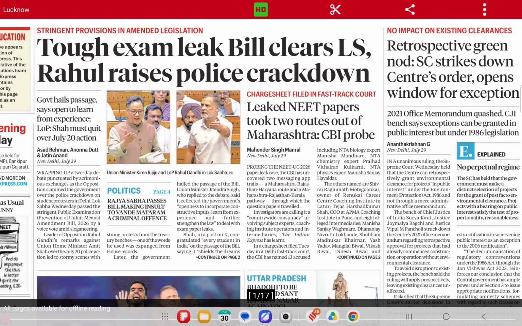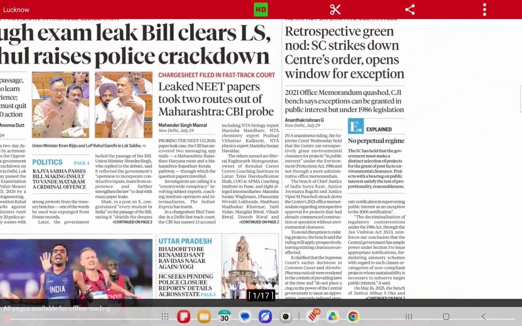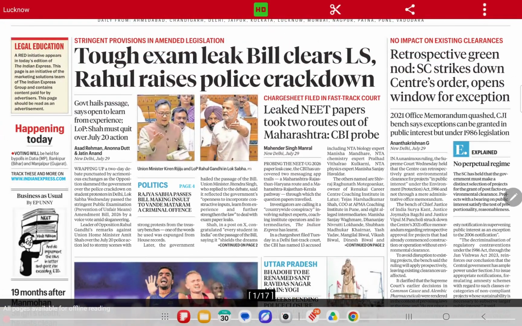Let's start the discussion on the newspaper dated 30 July. So, the first important news says that the Supreme Court in an order has said that retrospective green nod can be given. If you read here, it says that in a unanimous ruling, the Supreme Court held that the Centre can retrospectively grant environmental clearance for projects in public interest under the Environment Protection Act 1986, not through a mere administrative office memorandum. Now, what does it mean?